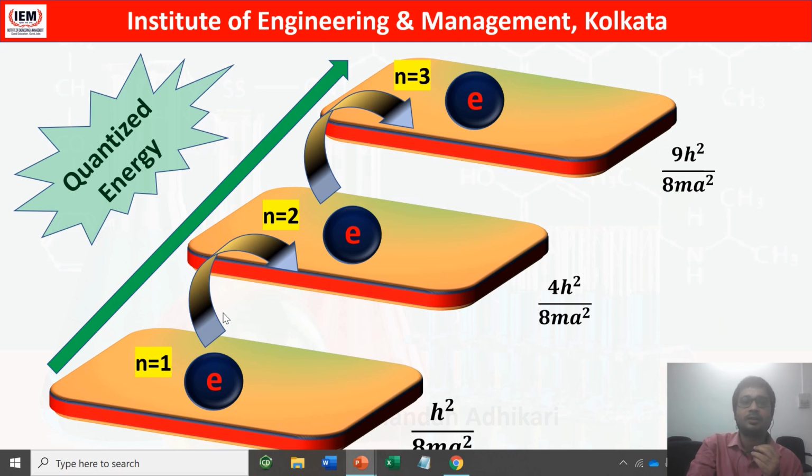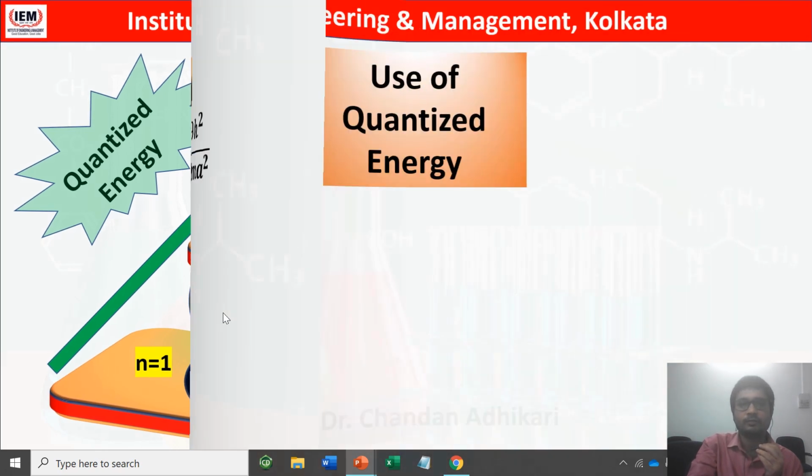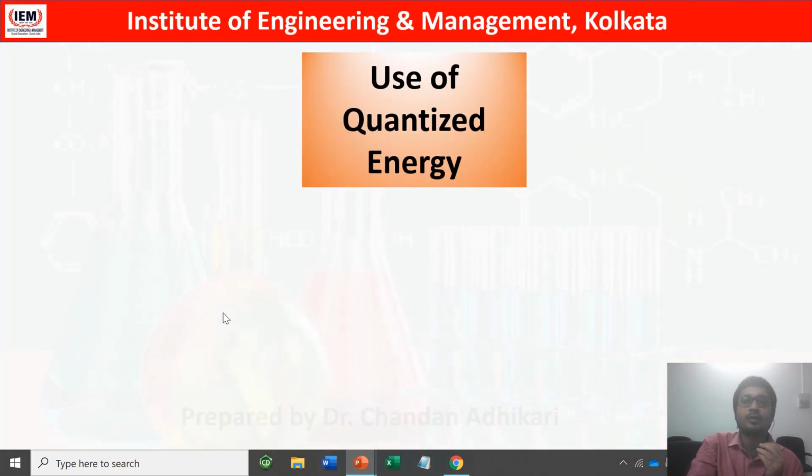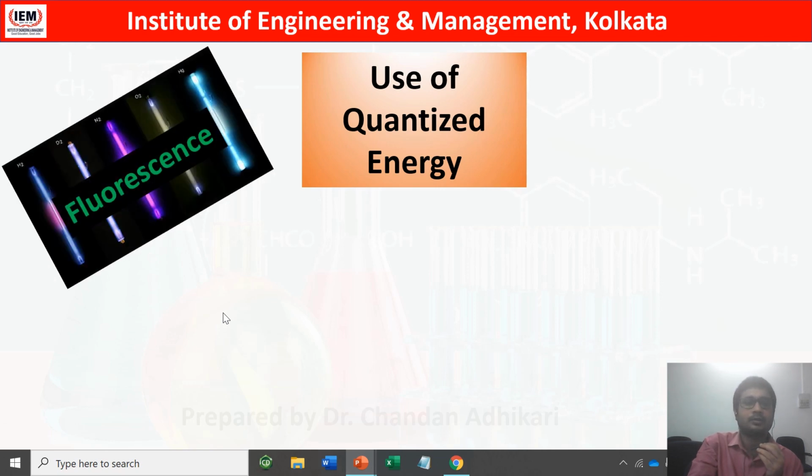The whole electronic industry actually depends on this principle of energy quantization. Not only the electronics industry, the other fields which utilize the concept of energy quantization of electrons also depend on it. So what is the use of quantized energy? We are talking for the last 10 minutes about energy quantization. What is the use of it? Lots of uses are there.